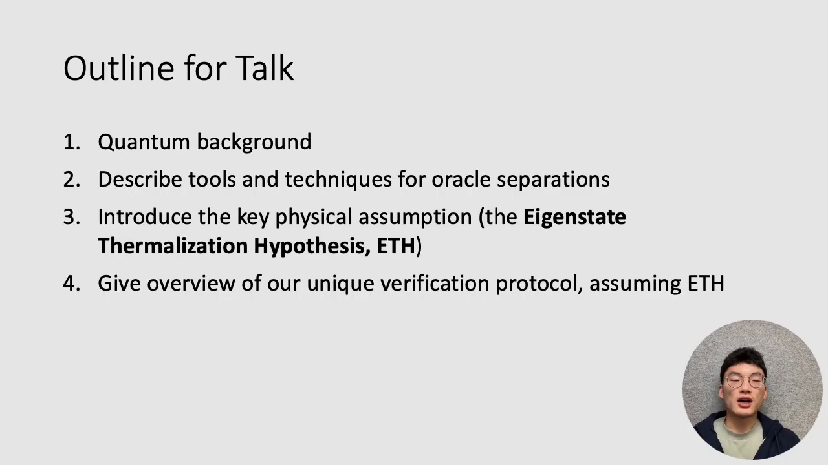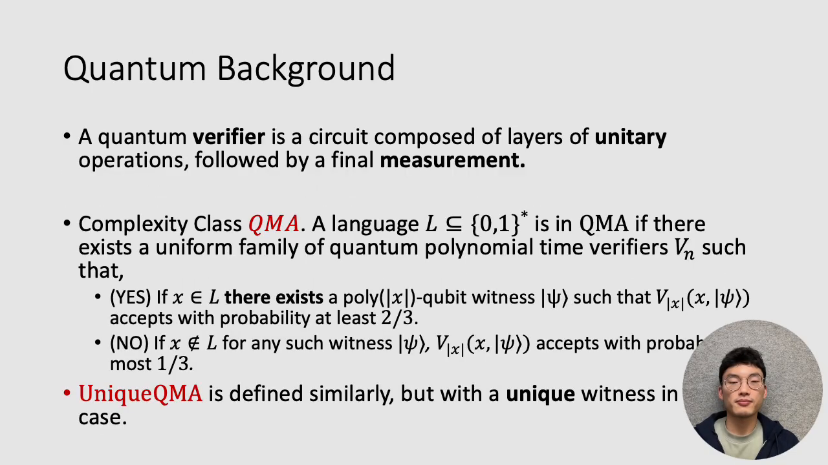So, as an outline for the talk, I'm going to start with some background on quantum things, and then I'll describe some tools and techniques for our oracle separation. Then, moving into the algorithmic section of the talk, I'll introduce a key physical assumption that we'll need, which is the eigenstate thermalization hypothesis, or ETH, and then give an overview of our unique verification procedure. So let me begin with some background.